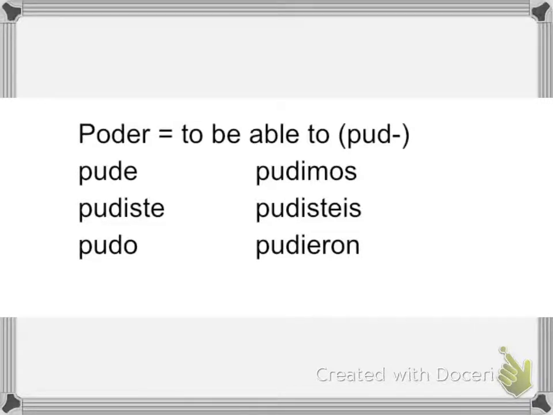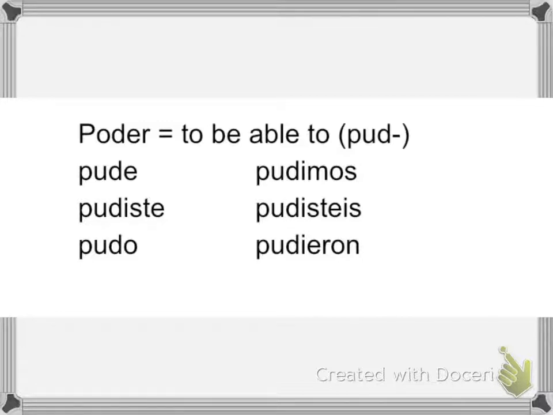We now need to take some time to review some of the irregular verbs that we have learned when conjugating in the preterite tense. Now, there are many, many verbs that are irregular in the preterite tense that we have not learned so far. This is going to focus on just 4 of those verbs that we have covered in class. So the first one is the verb poder, which means to be able to.